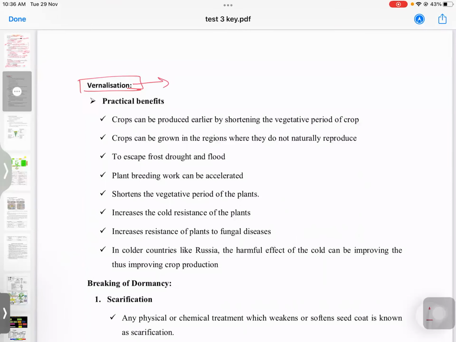Next, let us see vernalization. You know what vernalization is and what its features are. Those things will not be a concern; you can see them from the best copies which I have provided. But the practical benefits we are not properly writing.